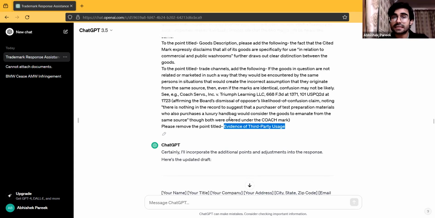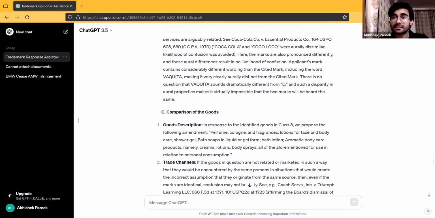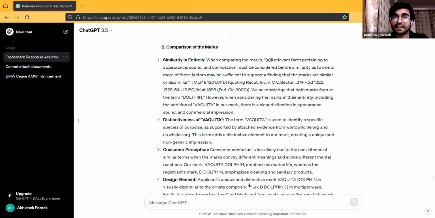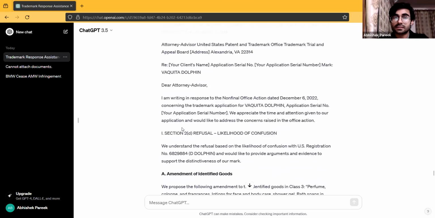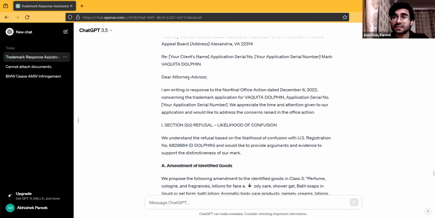These are all the suggestions that I gave to ChatGPT, and this is the final result that we have in front of us. It is starting from here. Again, in the format of a letter, with specific details which you can fill out: the attorney details, applicant's details, cited mark details, all of that.